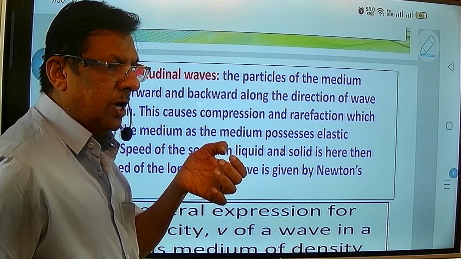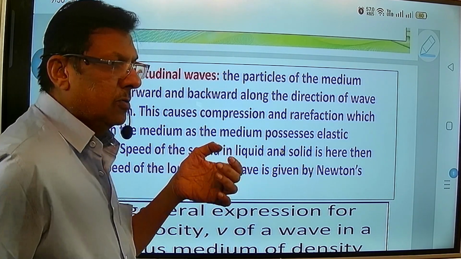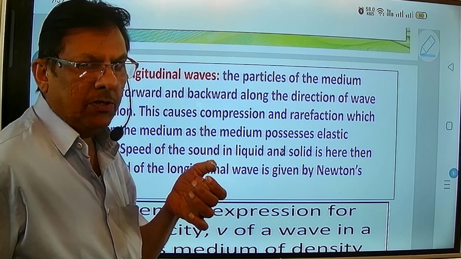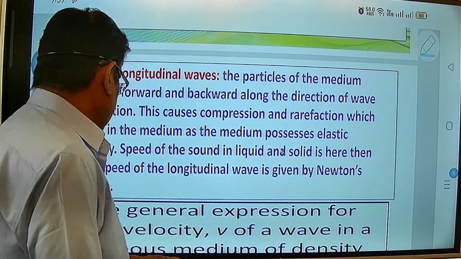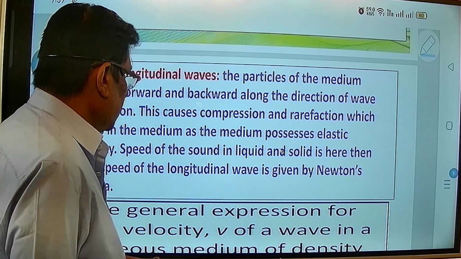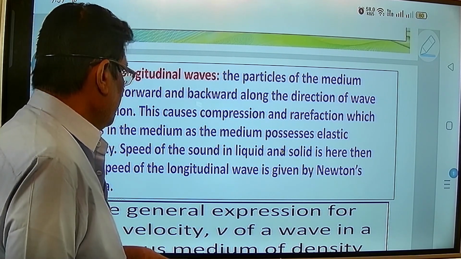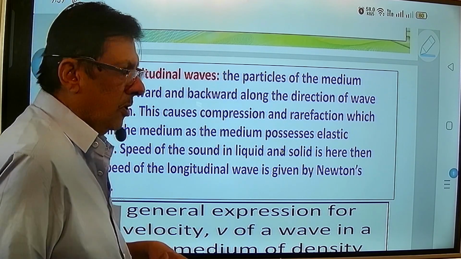Next time when you apply the same pressure at the back end, the point of the pen goes back and switches off, and that condition is called rarefaction. This compression and rarefaction travels through a medium having elastic property.